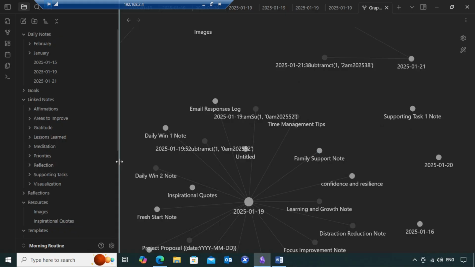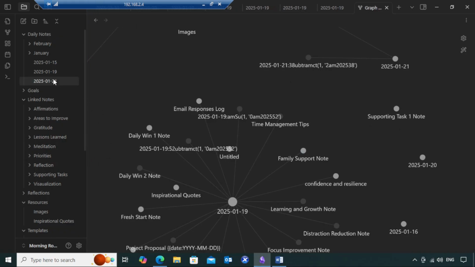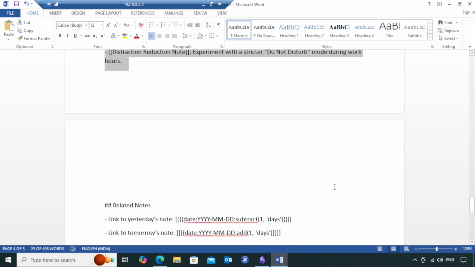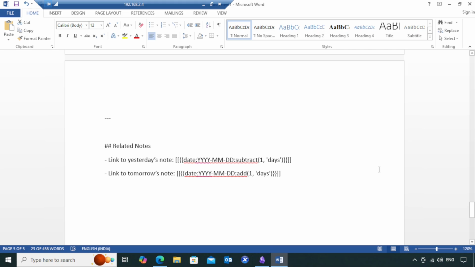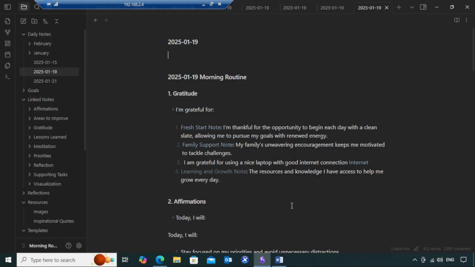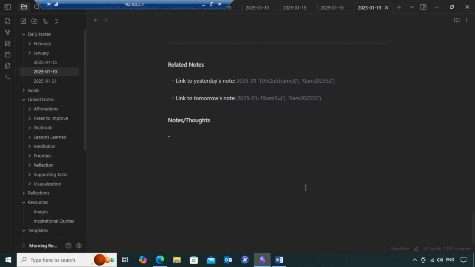All right. So let's go back to the template again. Okay, so we have done areas to improve as well. Now here comes the interesting part. So we have link to yesterday's note and link to tomorrow's note. So the best part about this template is after finishing the template, if you want to link this particular note to yesterday's note or if you want to link this note to tomorrow's note or the day after tomorrow's note, you can also do it. So I'm going to show it to you now.